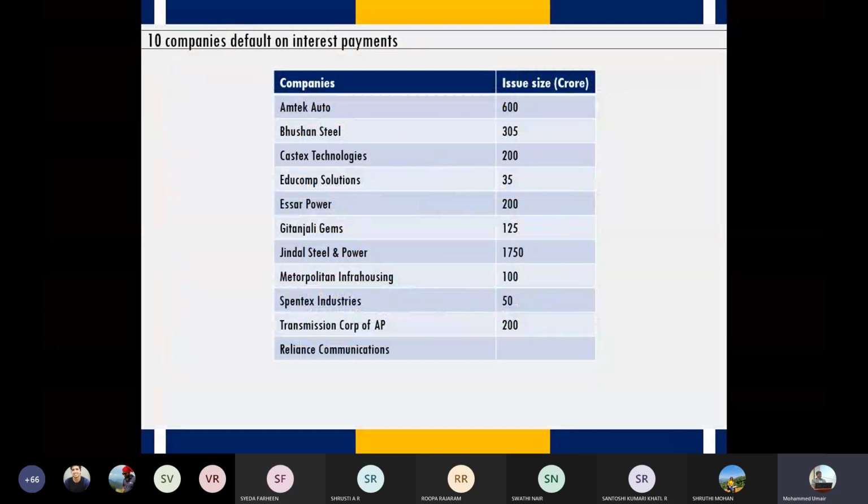Now these are the 10 companies which have defaulted on interest payments. That means these companies were not able to pay interest because they did not have money, they did not have profits to pay interest. So obviously, Reliance Communication is also there in this list, which has not just defaulted on interest payment, but has defaulted even on repayment of money, right? So there are court proceedings going on against Reliance Communication.